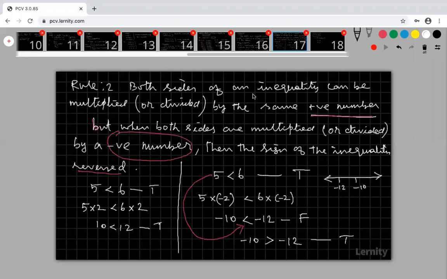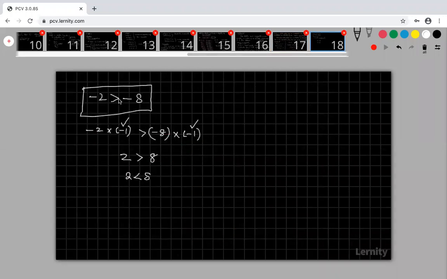The second part says, when you multiply both the sides by a positive number, no problem, your inequality remains the same. Less than given means you follow with less than. Greater than given means you follow with greater than after multiplying or dividing. But when both the sides are multiplied or divided by a negative number, then we have to reverse the inequality. Already it is greater than means you take it as less than. Already it is less than means you take it as greater than. Then only it will be true. Are you okay, Harish? Now it is okay.